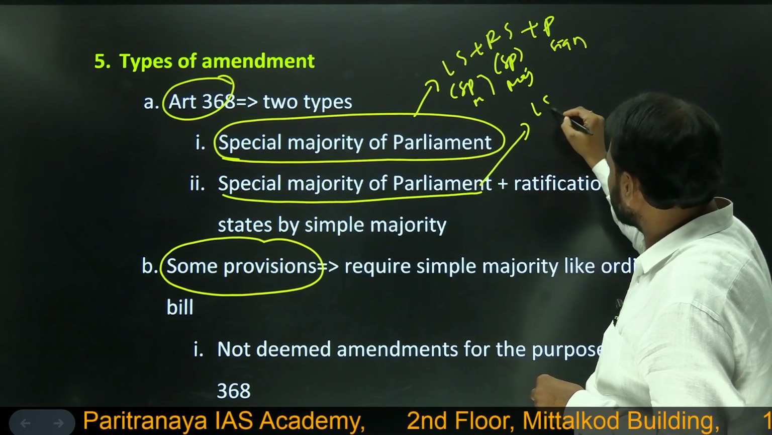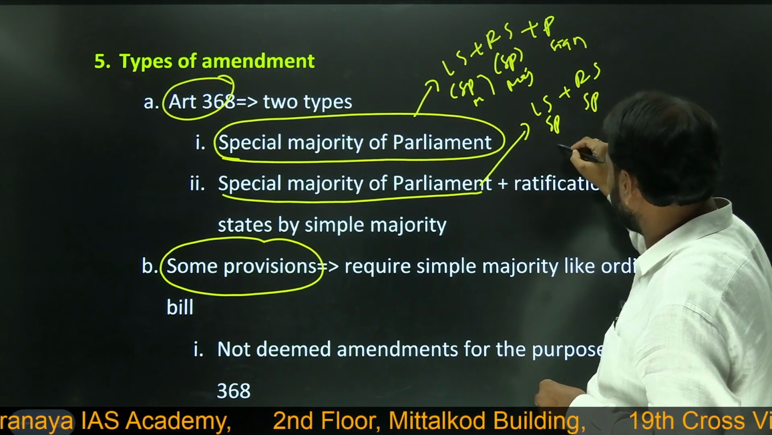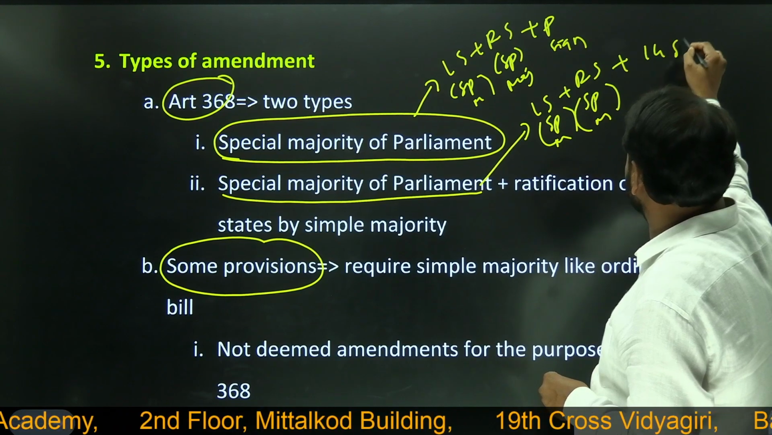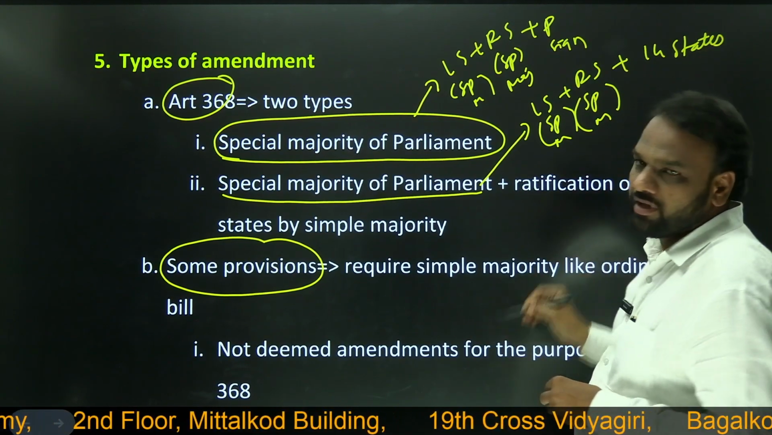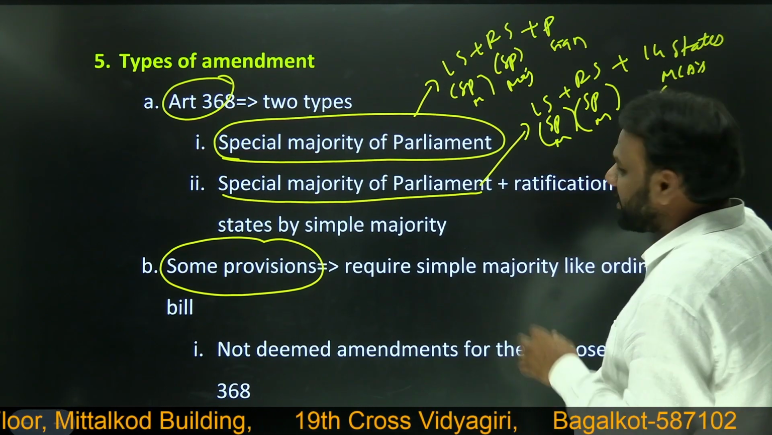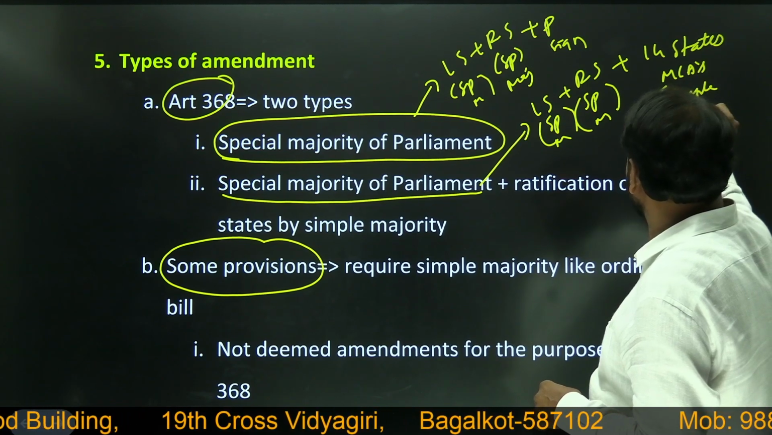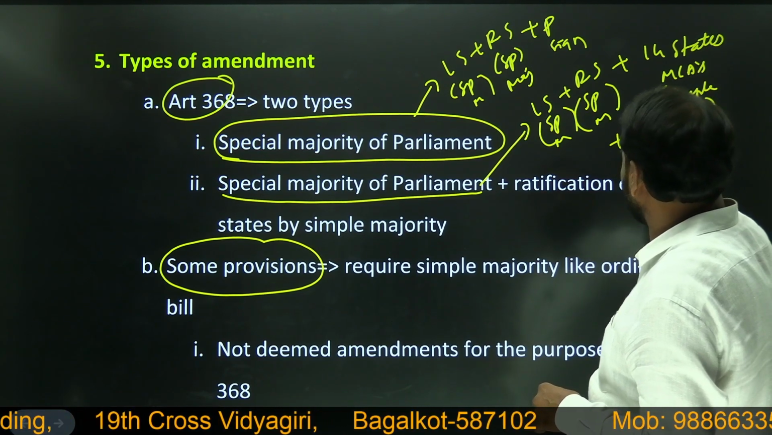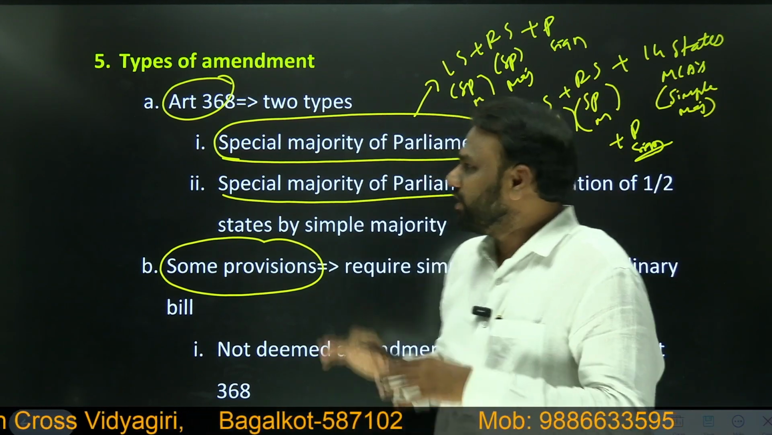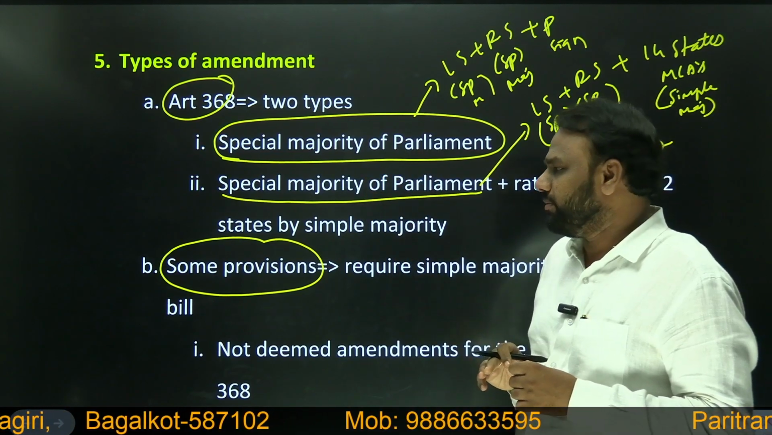Next, there are a few other provisions of the constitution which require special majority of parliament, that is Lok Sabha plus Rajya Sabha special majority, plus 14 states' MLAs. They have to pass it in their legislature with simple majority. After that, the president will sign it. So there are two different types of amendments under article number 368. We will be discussing them later on.